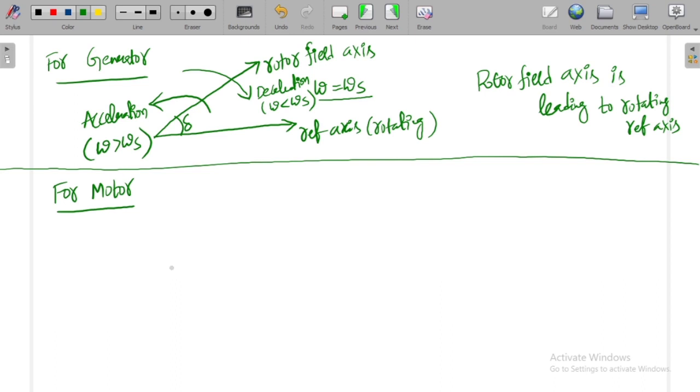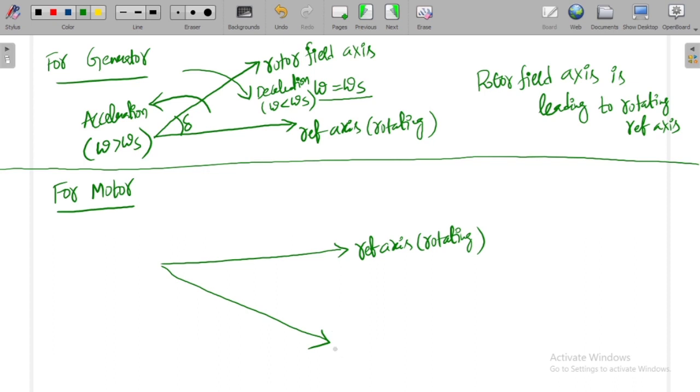Now for the motor, how will you have the variation? This is the reference axis, which is the rotating reference axis, and you have the rotor field like this, which is lagging. So I can call this the rotor field axis.